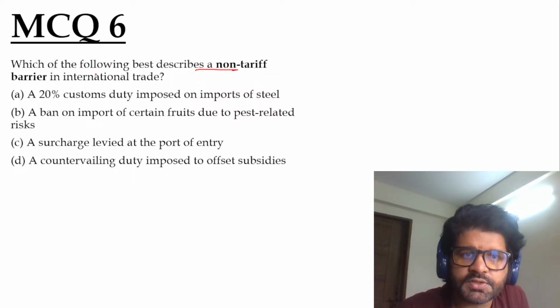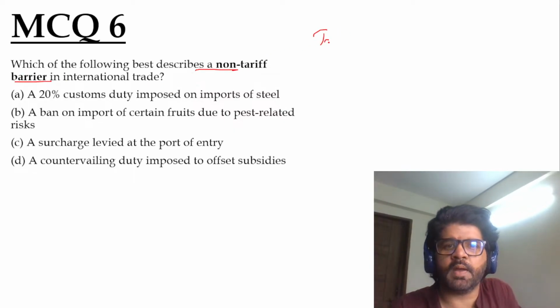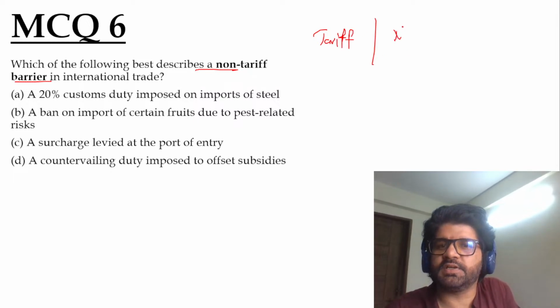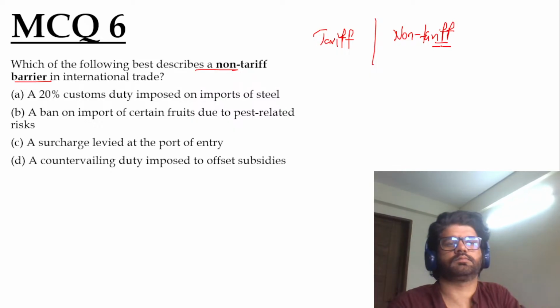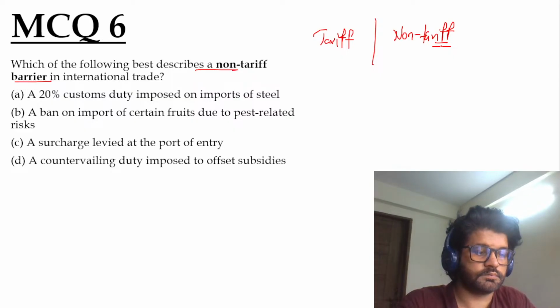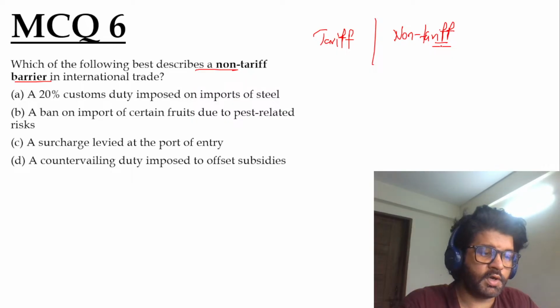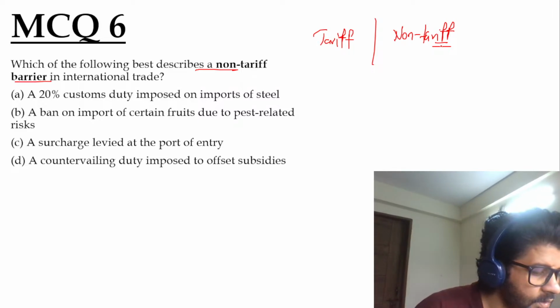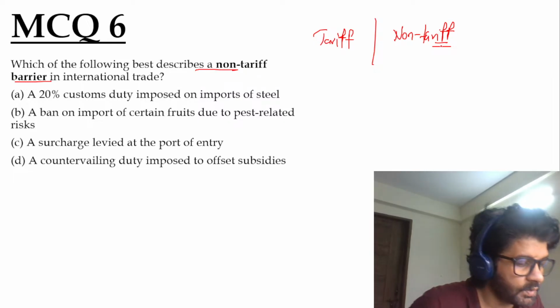MCQ 6 rather. Which of the following best describes a non-tariff barrier? We have just discussed tariff barrier and non-tariff barrier. What is the basic difference between them? Very good, Anandu. Very good, Madhubala. So, Anandu has given the answer.